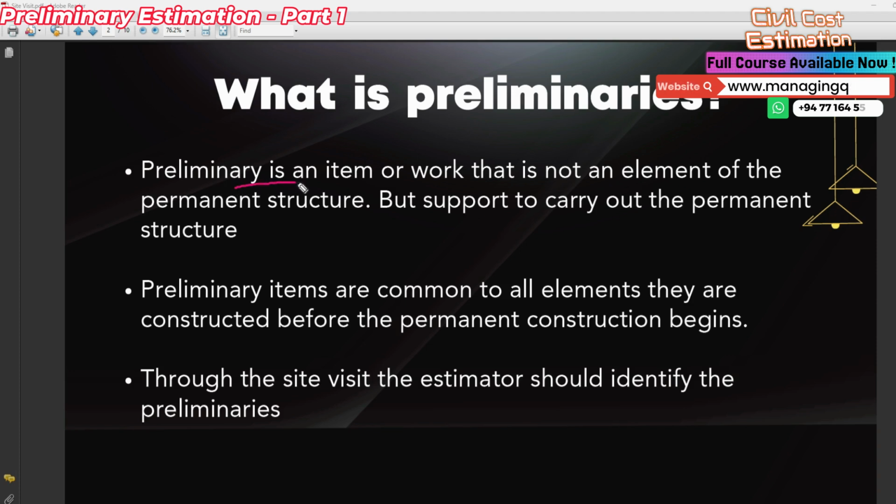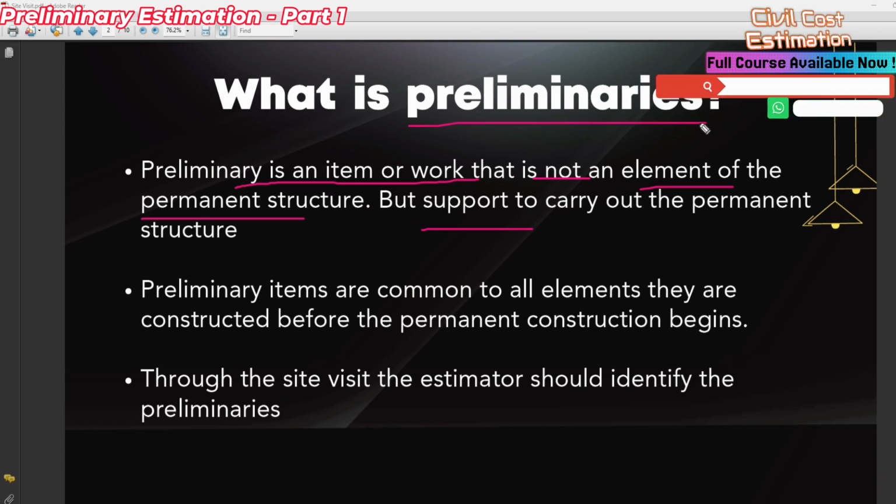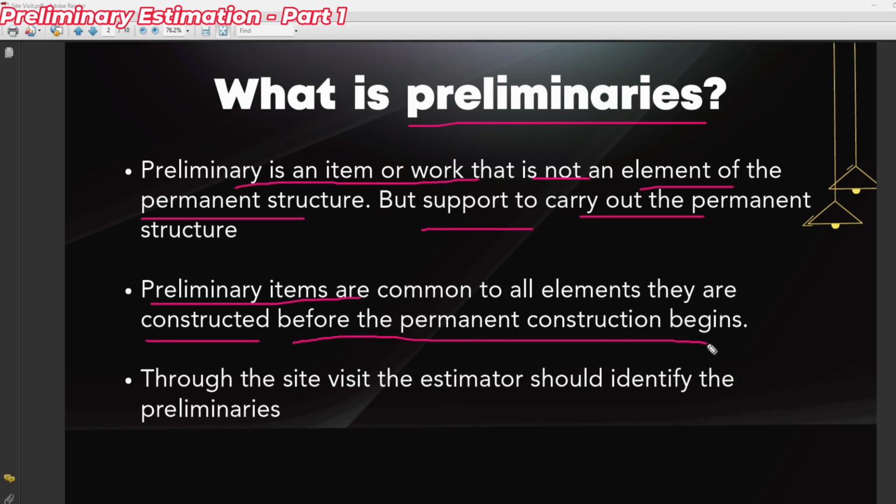The preliminary is an item of work that is not an element of the permanent structure. This is not the permanent structure, but it is support to carry out the permanent structure. You have to understand very carefully. So the preliminary works are not the permanent work, they support carrying out the permanent work. This is the first point. Also, the preliminary items are generally constructed before the permanent construction begins.